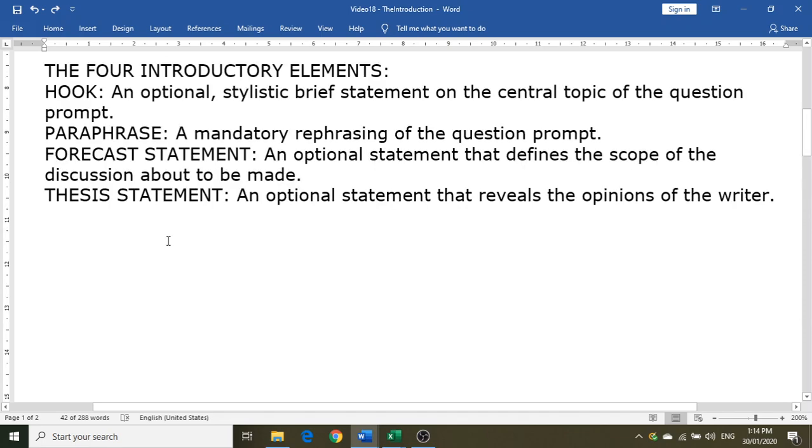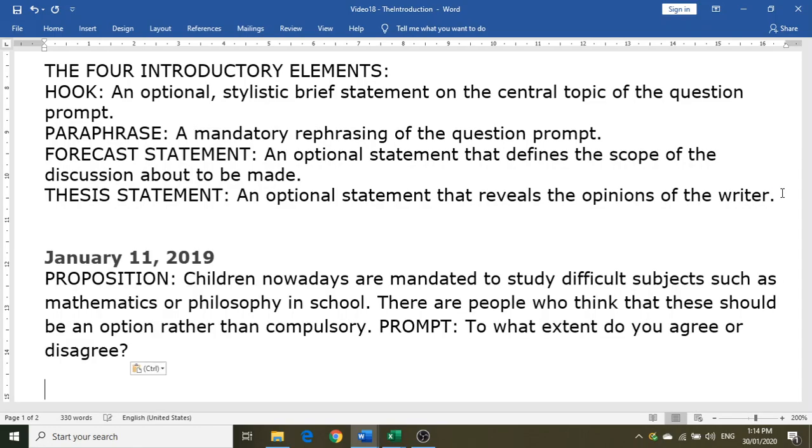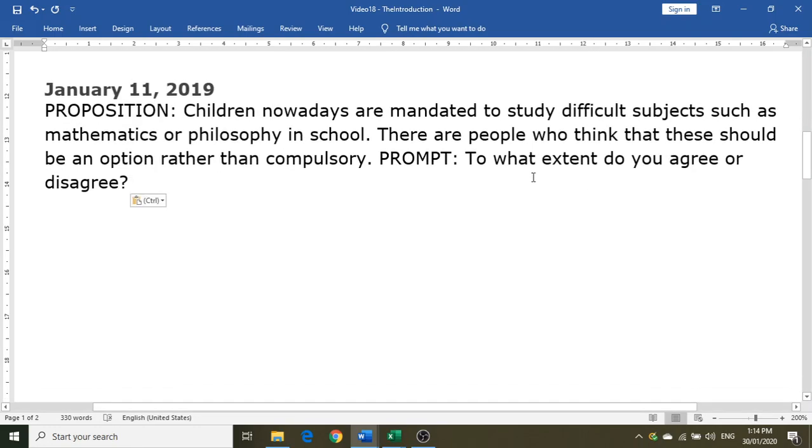So let's make another series of introductory elements out of that. Just copy paste it here. This time I'm not going to label it accordingly.